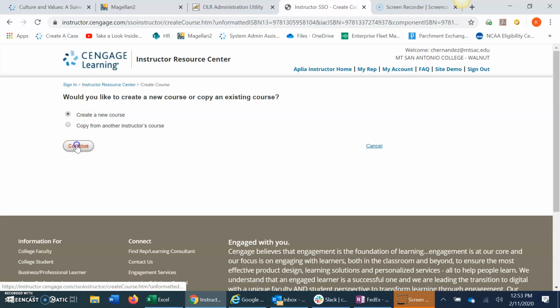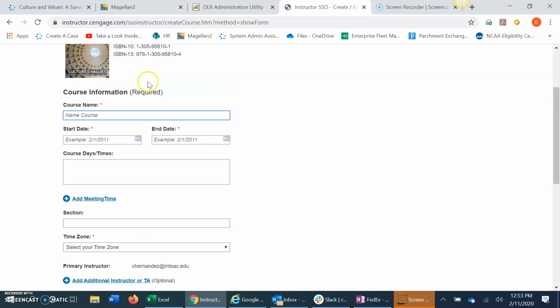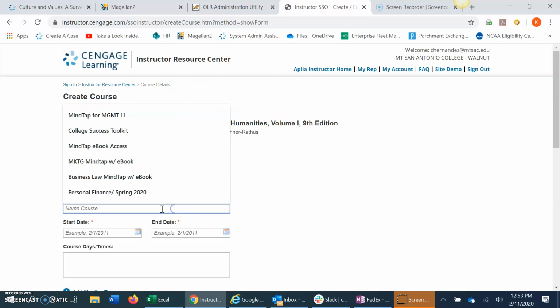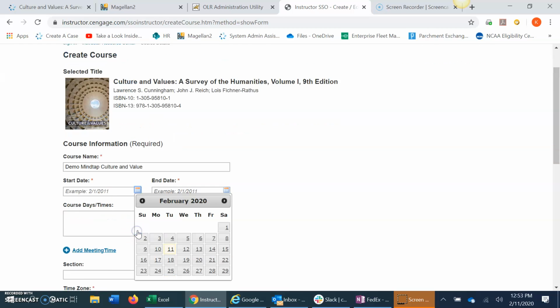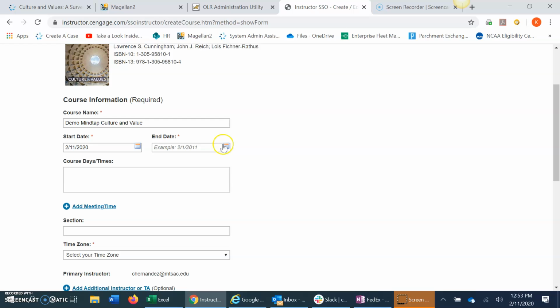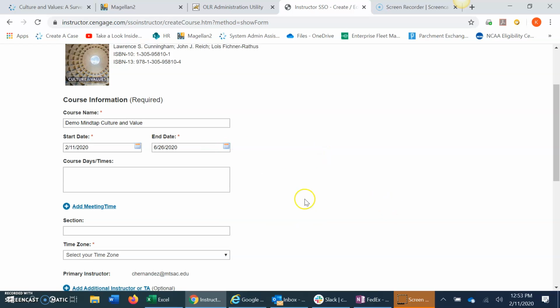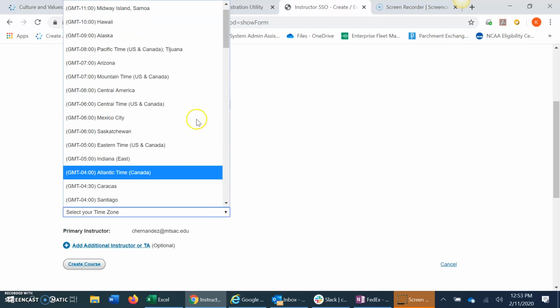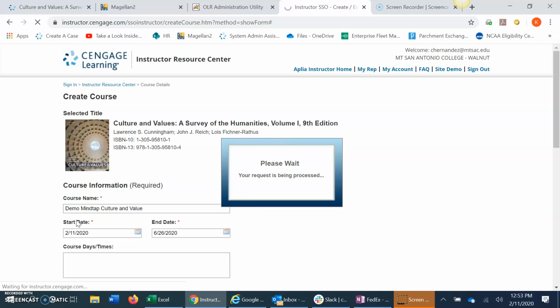The course actually is pre-built. It kind of comes to life once I just enter in this relevant information. So I'm just going to say demo MindTap culture and values. Okay. Students actually get 2 weeks from the start date of the course so that they're able to get right into the course without any more information other than just what you give them. So I filled out all these things and I'm going to say create a course.